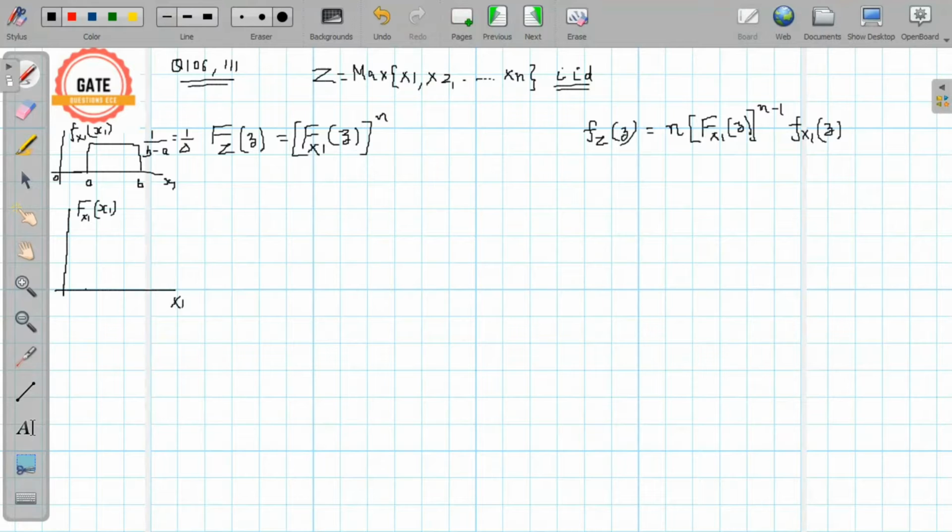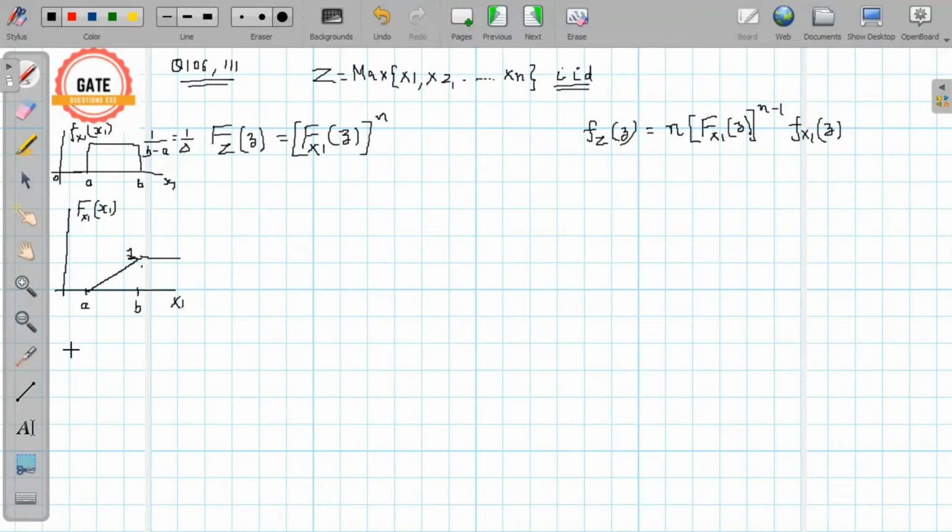So from A to B it will be a straight line, and after B its value will be constant and equal to 1. So this is the CDF of x1.